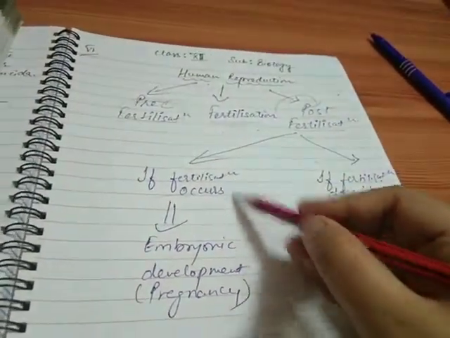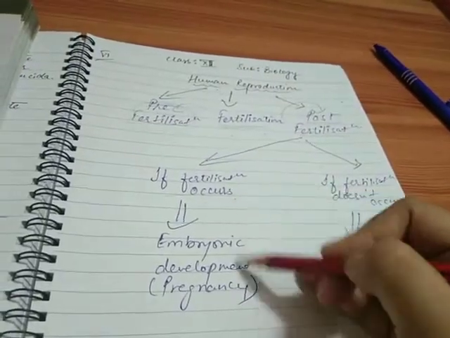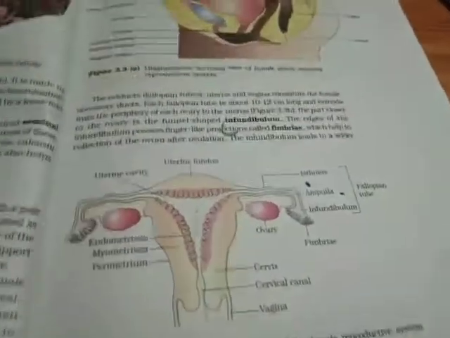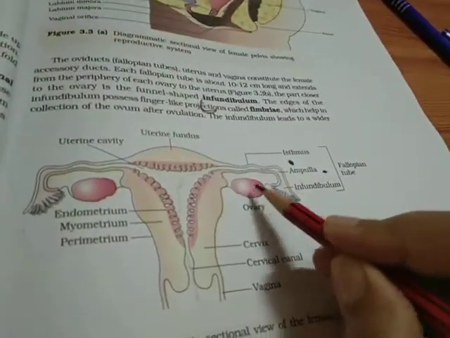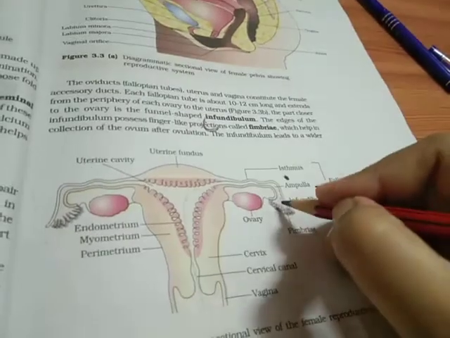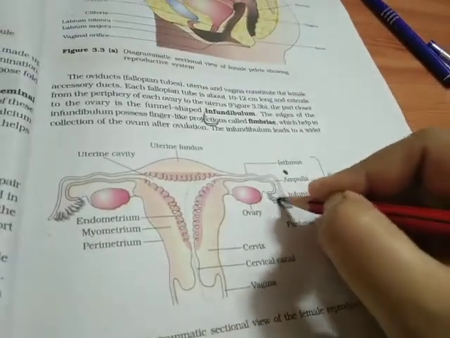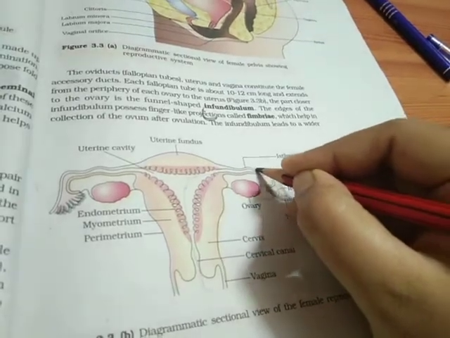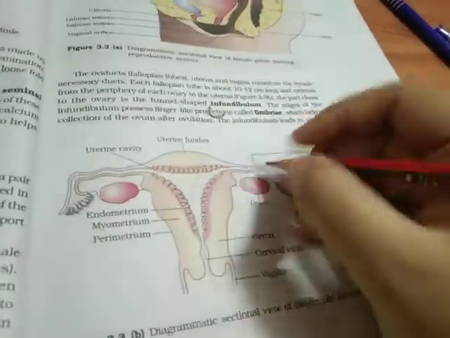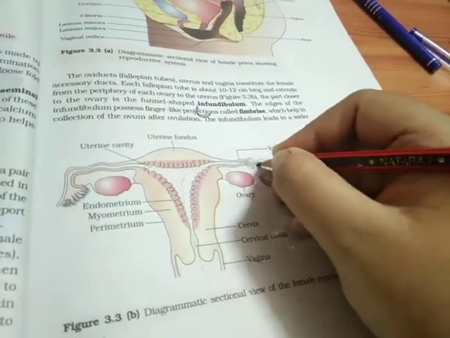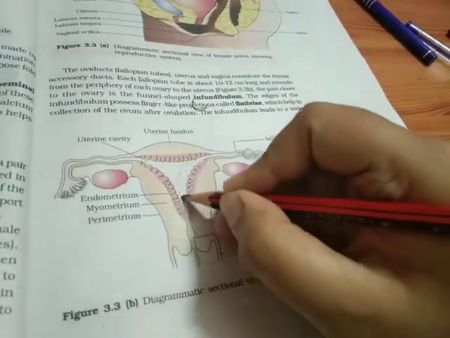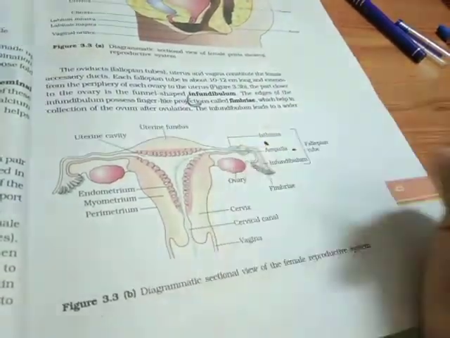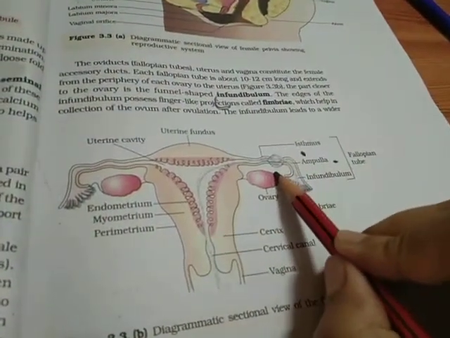Today we are going to study about the process when the fertilization is successful. But for that we must know what is fertilization and how it occurs. When the ovary releases the ova into the oviduct, the ova starts moving from the infundibulum to the ampullary region. Once it reaches the ampullary isthmic region, if at that time a sperm released in the vagina comes and fuses with the ova, only then a zygote is formed.